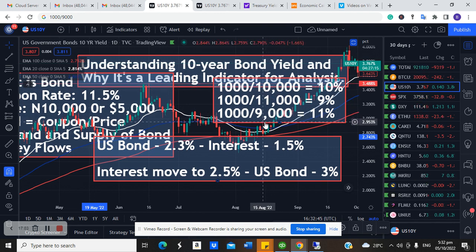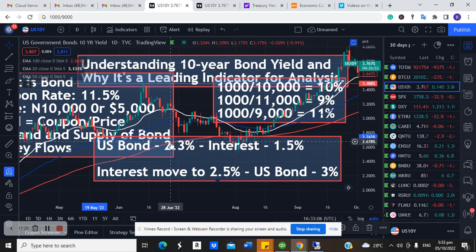And remember, if bond price reduces, then the yield will increase. So those people that are holding this bond that is generating 2.3% will start selling off their bond. Remember, the interest on that bond is still the same. That is why this 1,000, 1,000, 1,000 is still the same.